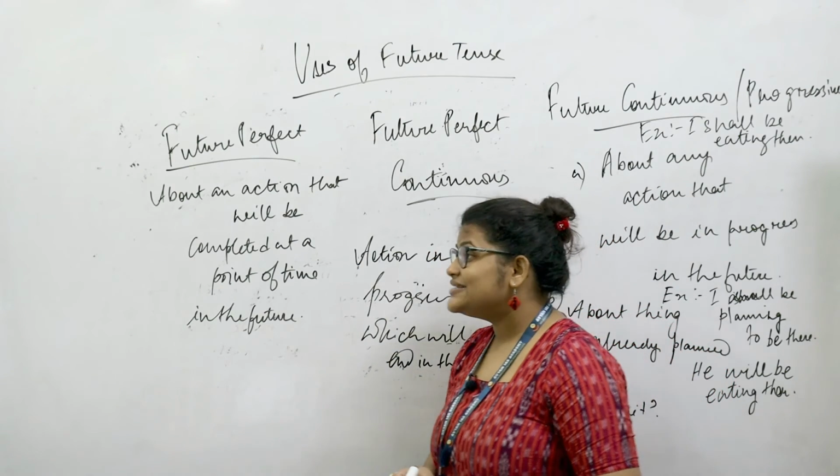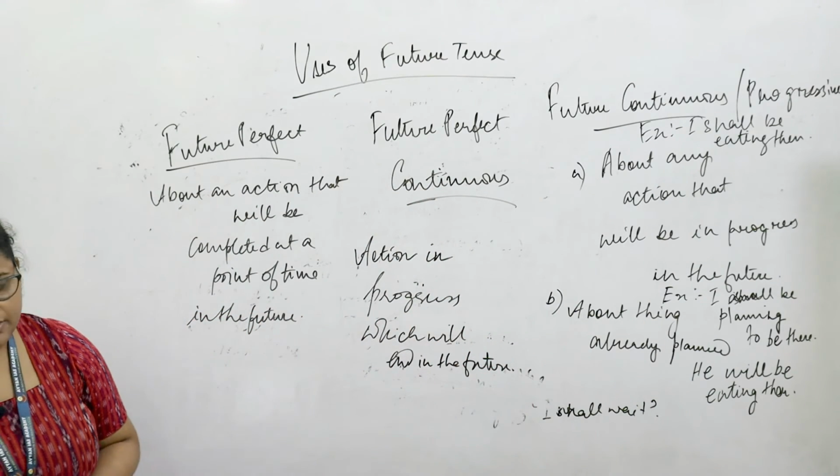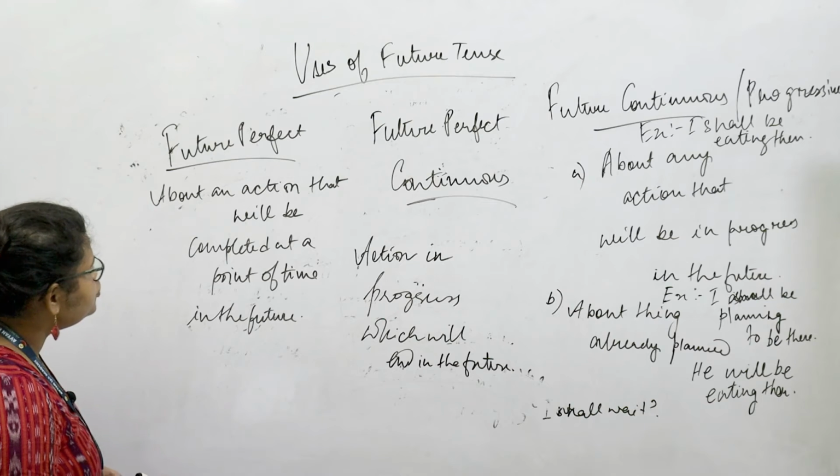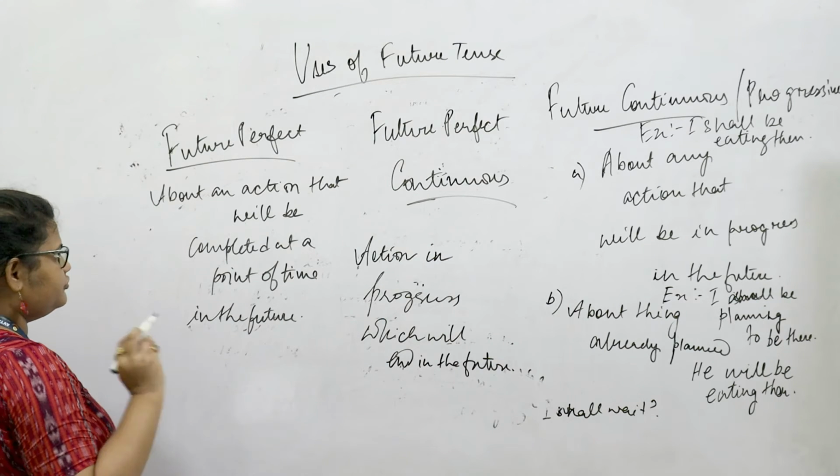The next that we come up to is the future perfect tense. Future perfect tense talks about actions which would be completed at a certain point of time in the future.